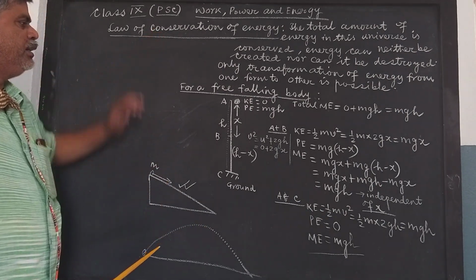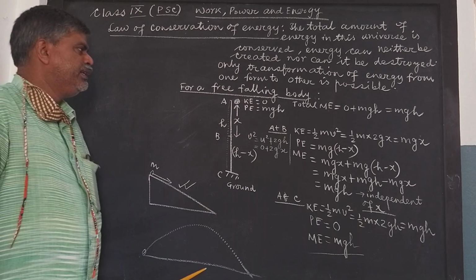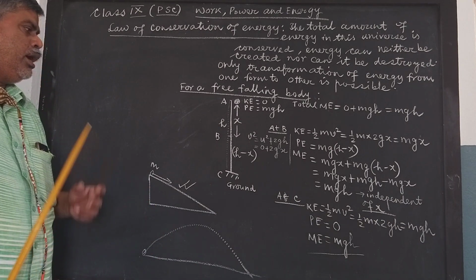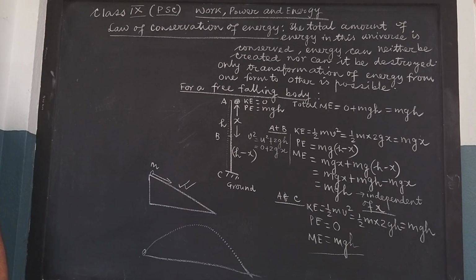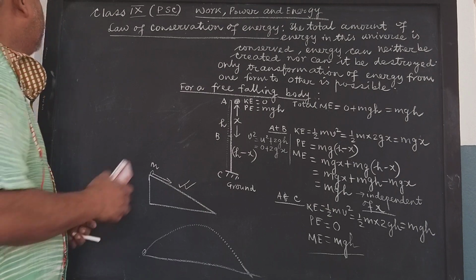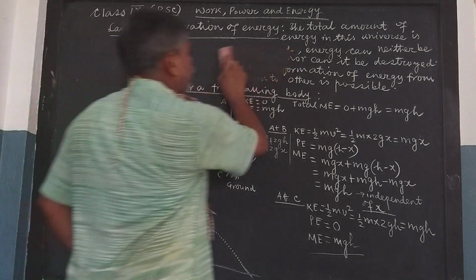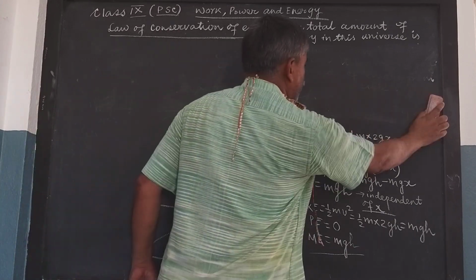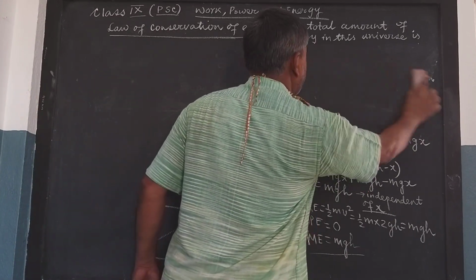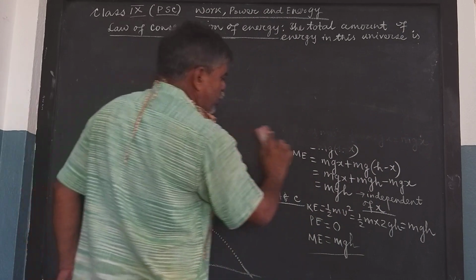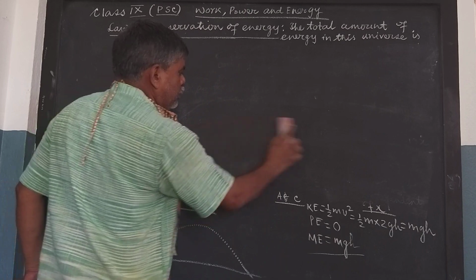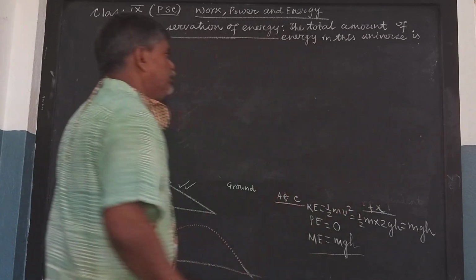So from this we can understand very well the application of the law of conservation of mechanical energy. We have discussed all this, and we should go through it very well. This will complete the chapter of work and energy. And we have a number of numericals to solve from this chapter. Once you prepare it properly, then we shall go to the numericals.